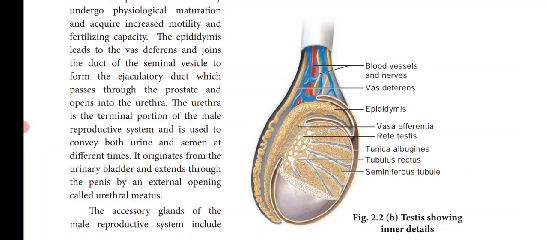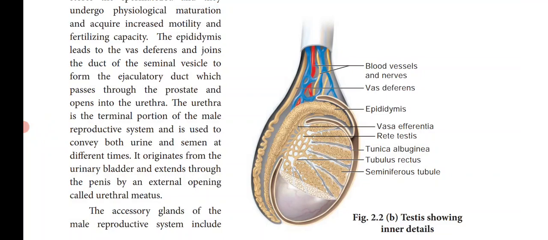Each lobule contains 2 to 4 highly coiled testicular tubules, otherwise called seminiferous tubules. In this picture you can see the seminiferous tubules.